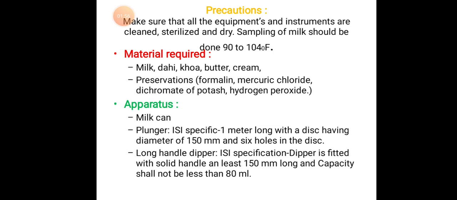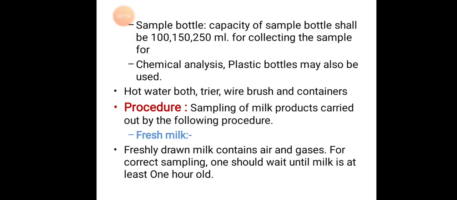Apparatus: milk can, plunger as per ISI specification, 1 meter long with a disc having a diameter of 150 millimeter and 6 holes in the disc. Long handle dipper as per ISI specification. A dipper is fitted with a solid handle at least 150 millimeter long, and its capacity shall not be less than 80 ml.